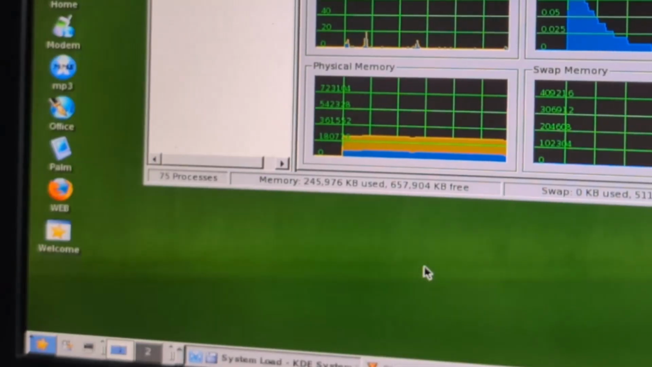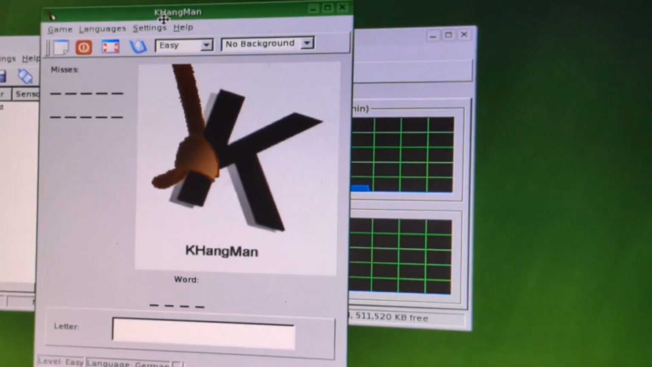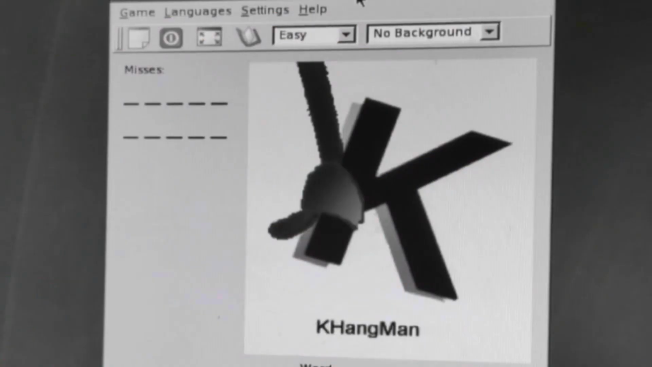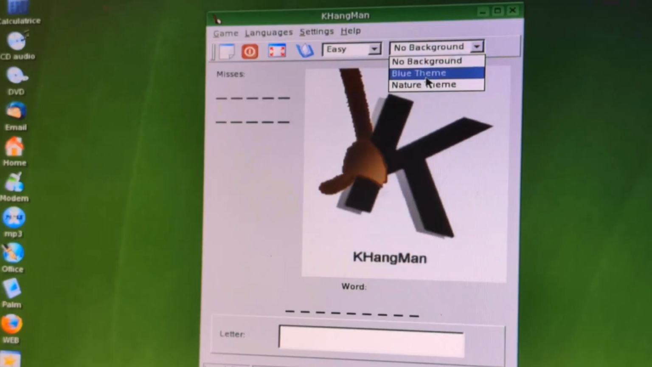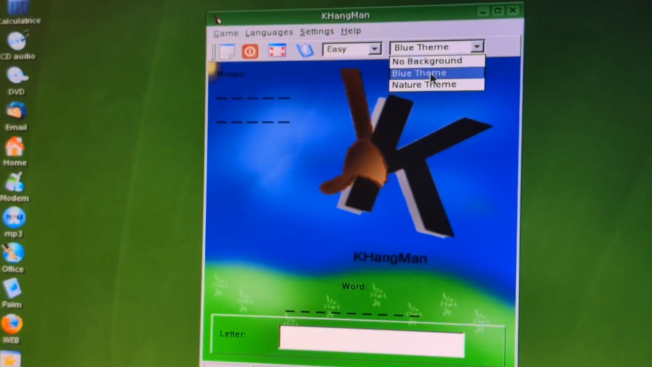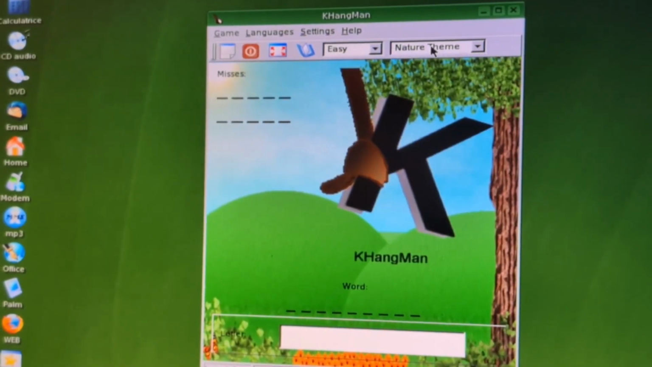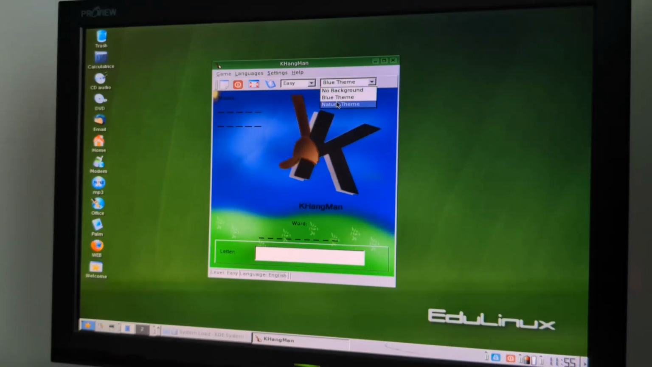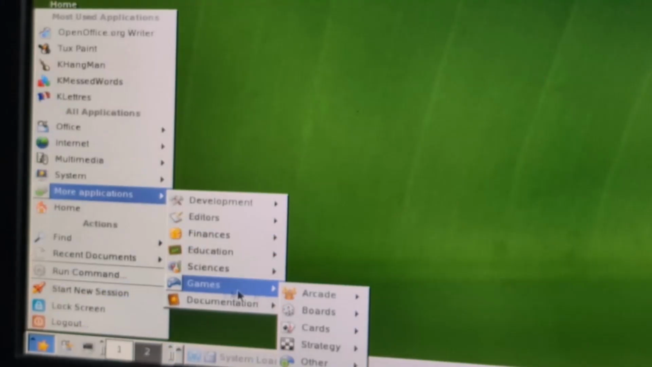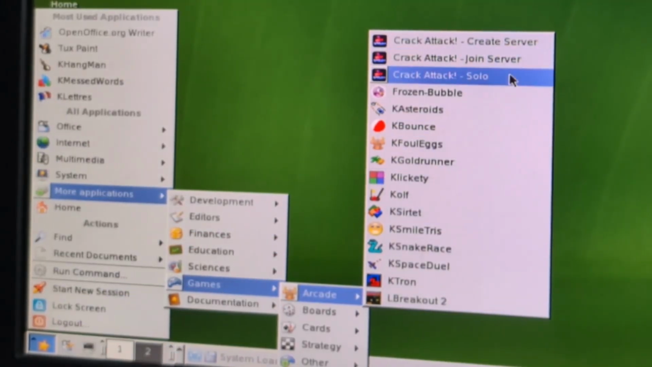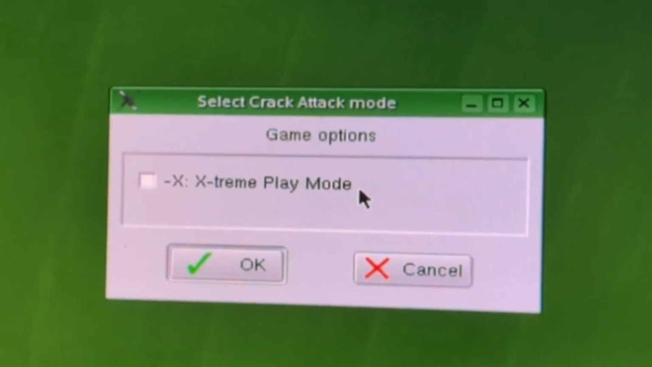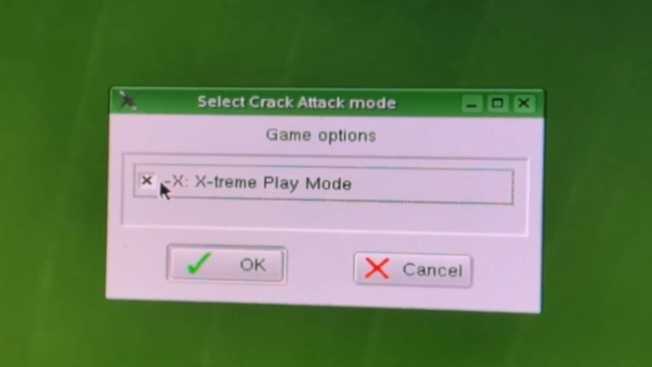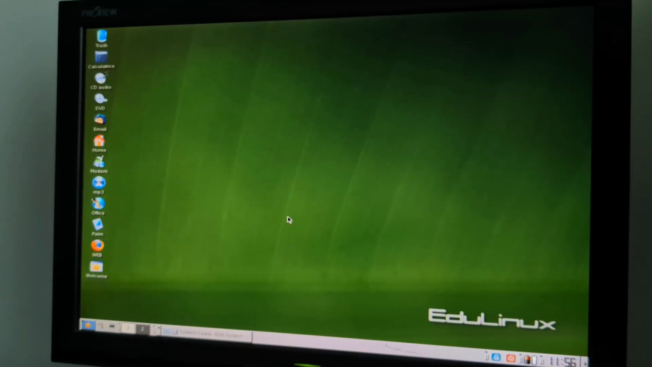K Hangman. Oh no, poor K! No, don't do that! There's too much to live for! What background is there? Ah, yes, very fitting background for what's happening right here. Games! Yes, it's time to game! Extreme play mode. And we wait.